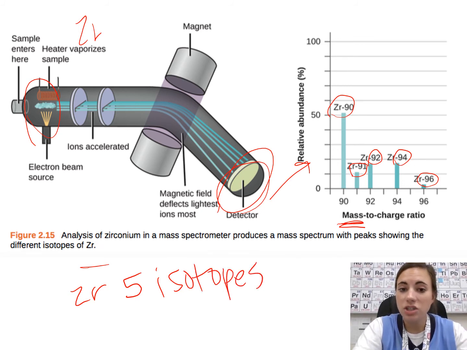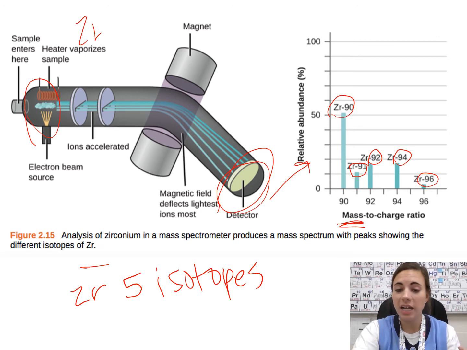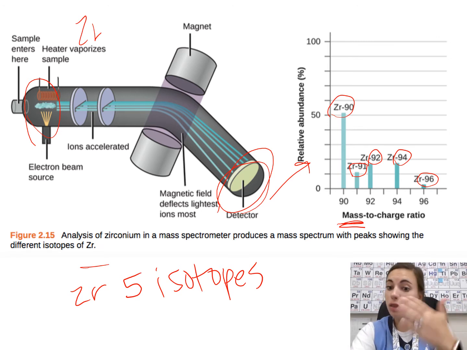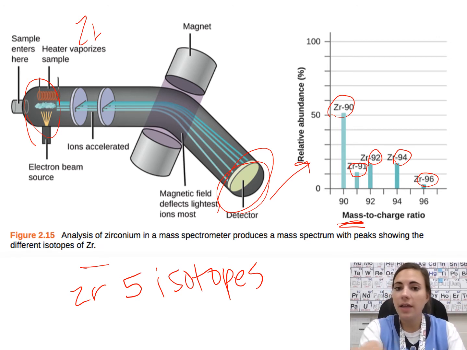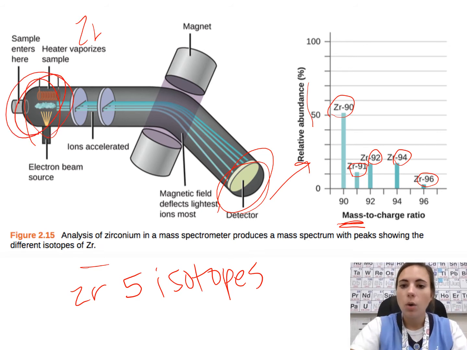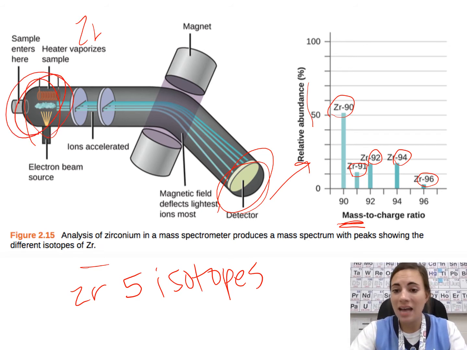The other thing it's going to show you is how often the detector detected those specific masses, and that's going to be our relative abundance. So for example, just over 50% of the whole sample were isotopes that had a mass of 90. All right? So over 50% of the sample is 90.